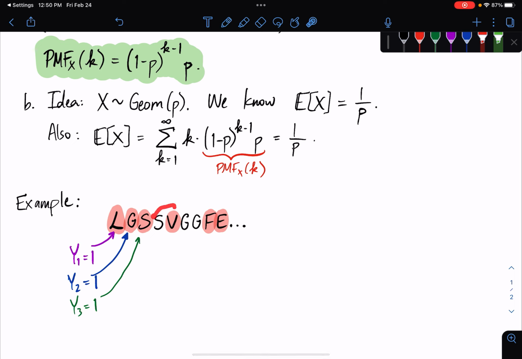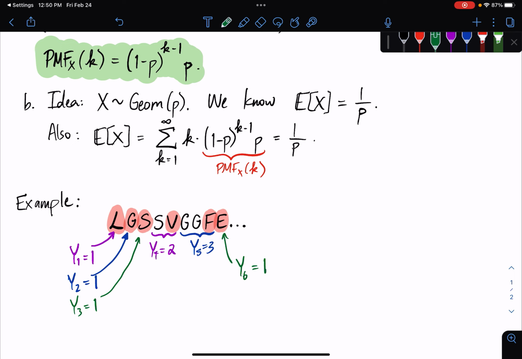But Y4 took 2 tries, so Y4 equals 2. And Y5, well, that took 3 tries, so Y5 equals 3. But then for Y6, once we got our fifth card, our sixth card we get in just one try. So Y6 is going to equal 1 here.